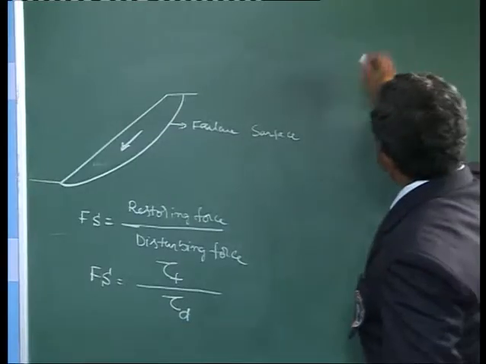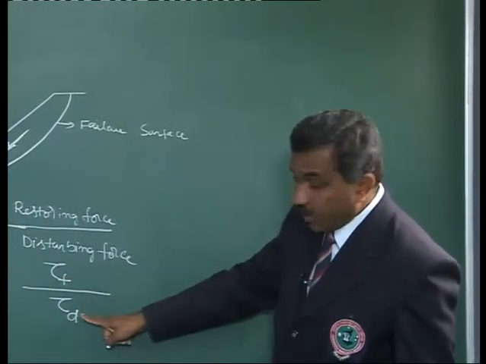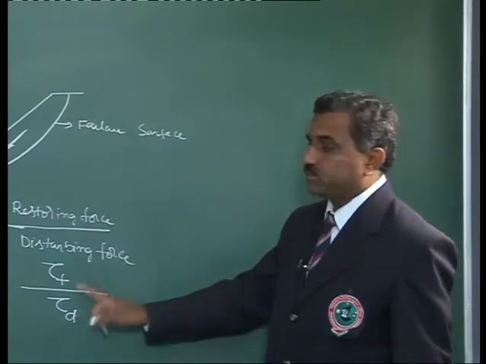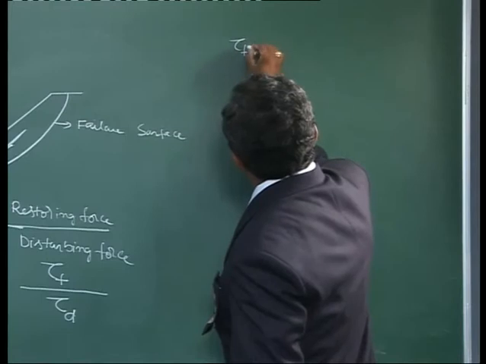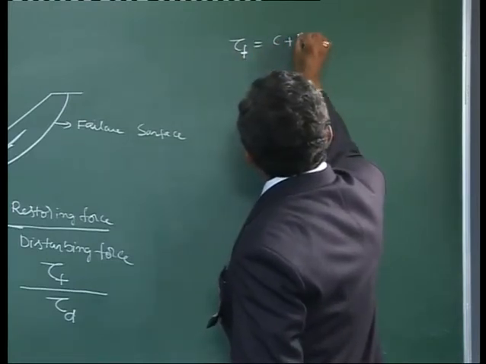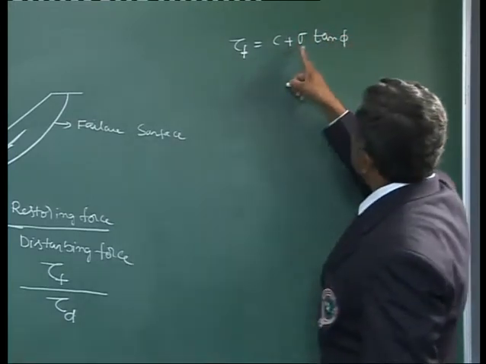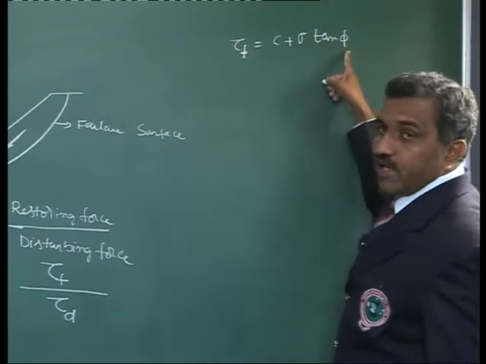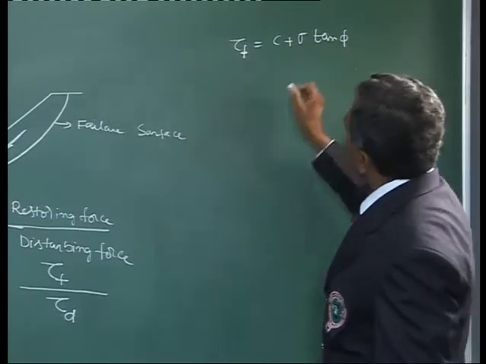Factor of safety, I have written this as the average shear strength available to the average shear stress developed. The average shear strength available, τf, is c plus sigma tan phi, where c is the cohesion, sigma is the normal stress, phi is the angle of internal friction. c and phi are soil properties.